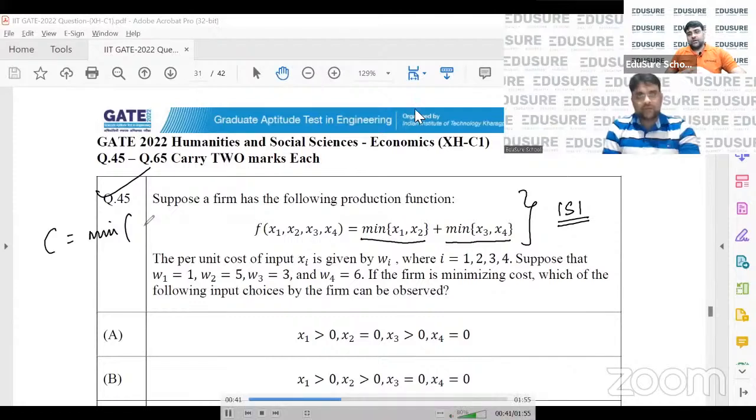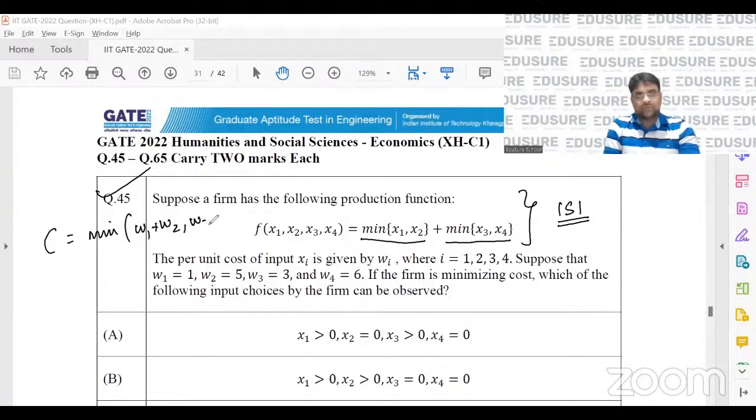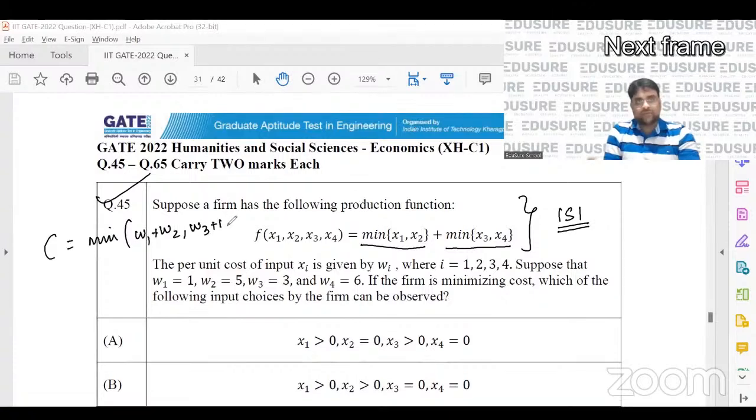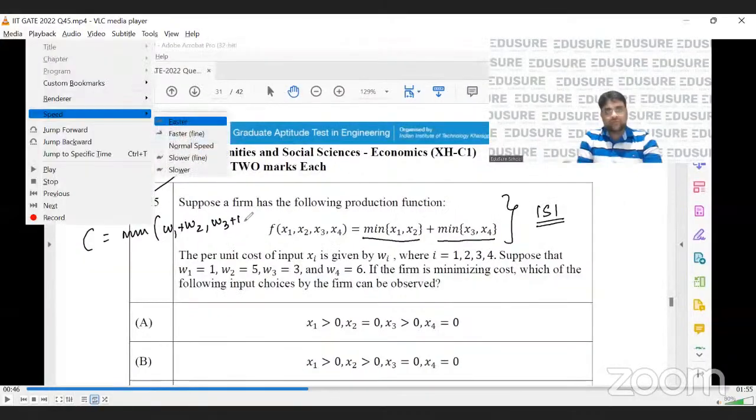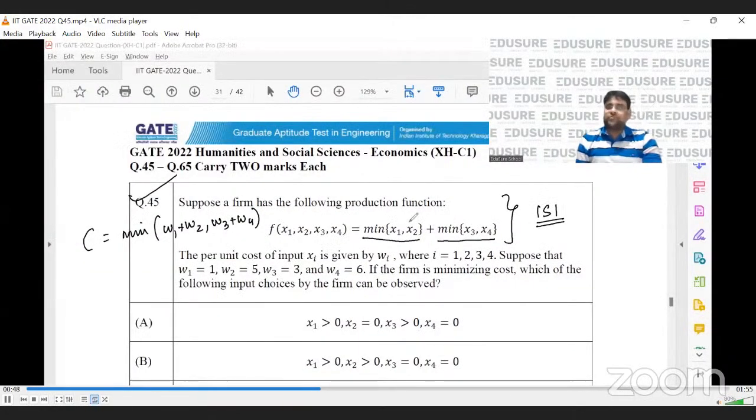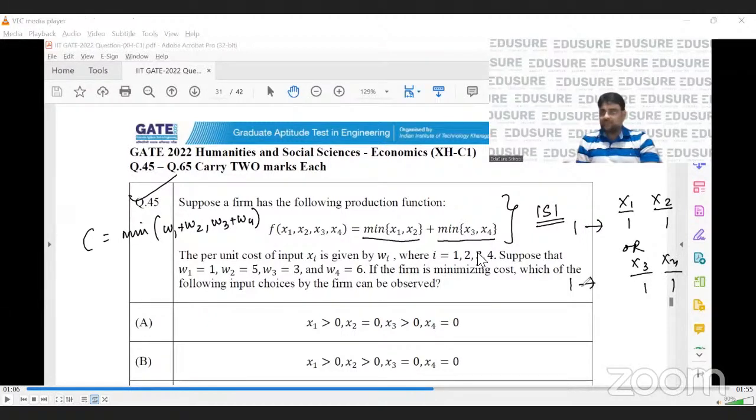Okay. That is what I've explained here as well. W1 plus W2, comma, W3 plus W. So for one output, I will either produce that one output by putting x1 and x2 as 1, 1, or I'll get one output by putting x3 and x4 as 1, 1. So this I have already explained. This is what it is.